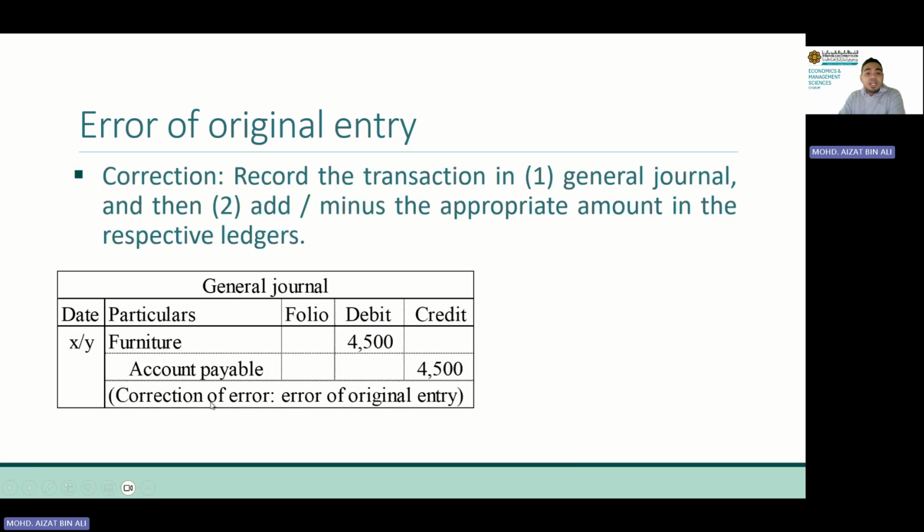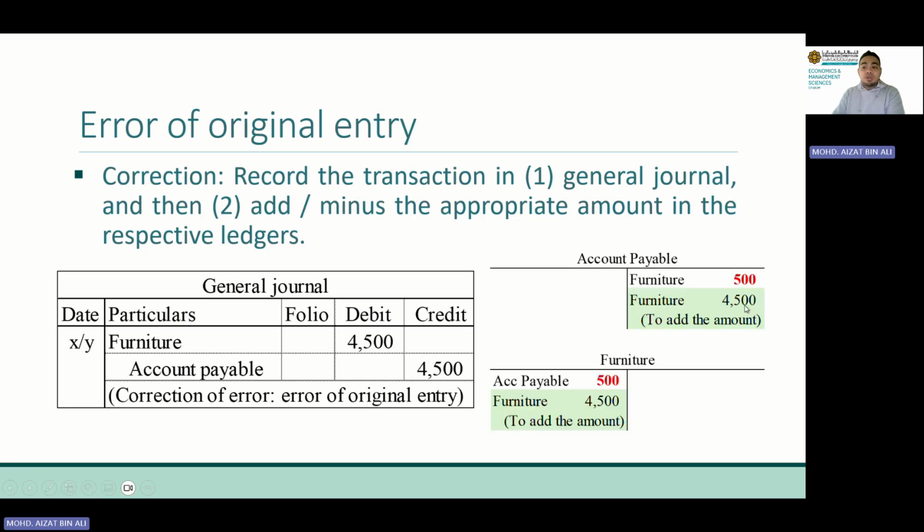All right, so how to correct this? Again, we start with making the journal entry. In this case, for this one, you cannot memorize the step. You have to find the difference between the correct amount and the wrong amount. And depending whether you have to add more or you have to deduct from the account, record accordingly. In this case, we have to add more, add 4,500 more. So we debit furniture, credit account payable. So this is how we are going to record it.